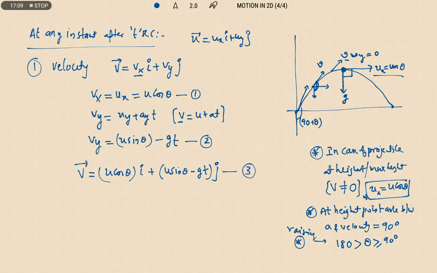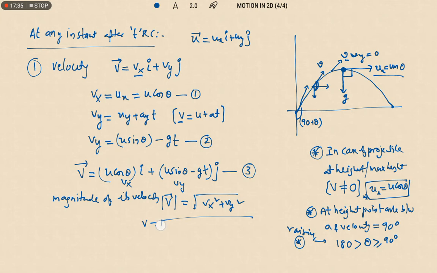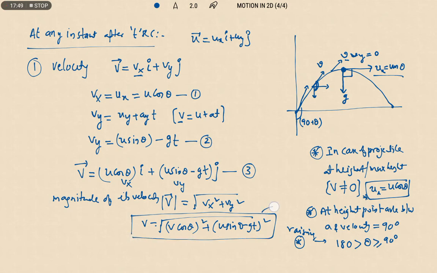So suppose if they are asking the magnitude of its velocity. So the magnitude of its velocity, know that this is vx, this is vy. So we can write the magnitude of its velocity v bar as under root of vx square plus vy square. Let us substitute here. So v equals under root of (u cos theta) square plus (u sin theta minus gt) whole square. So this is the magnitude of velocity of the projectile after t seconds.